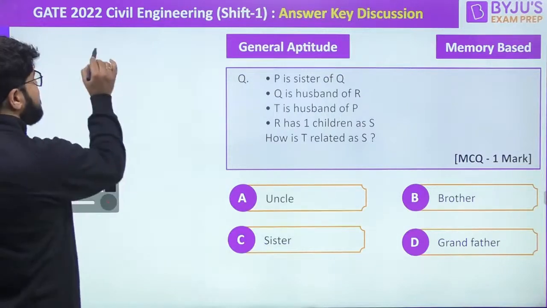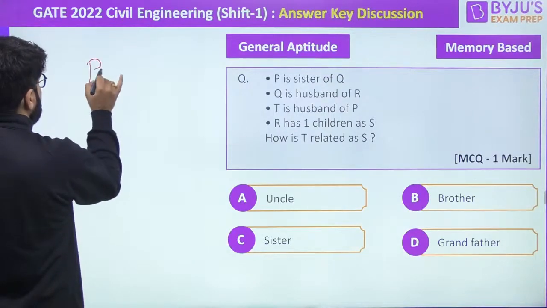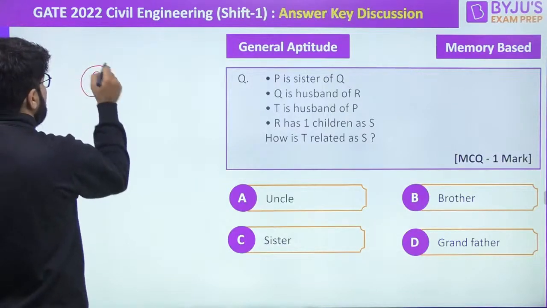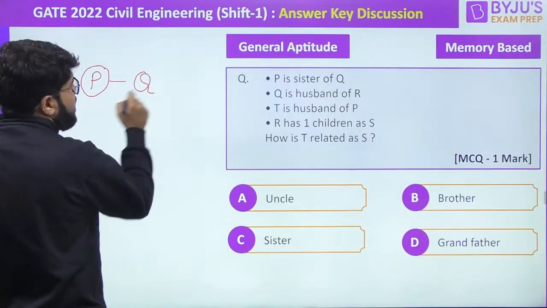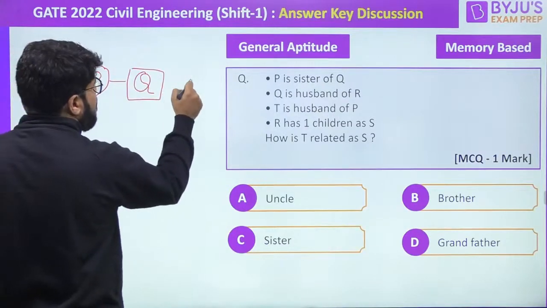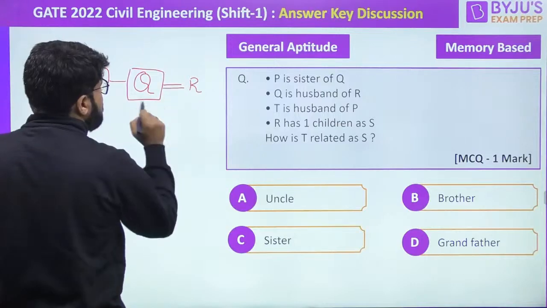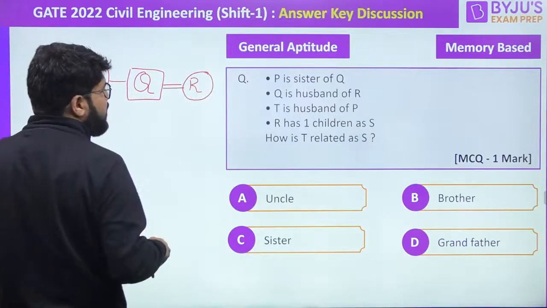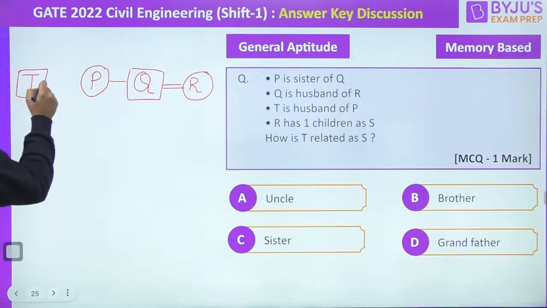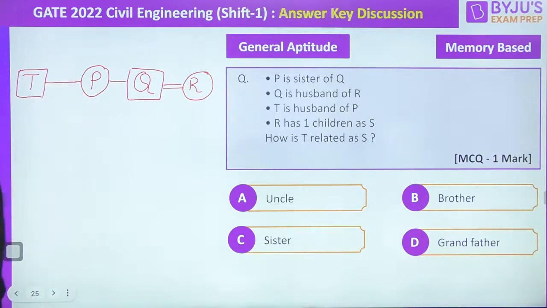Kya bola hai? P is the sister of Q. So P is the sister means P has to be female, and sister means siblings. Q is the husband. Husband means male. So Q is the husband of R. So R is of course the wife. T is the husband of P. So T is husband, so T is again male.